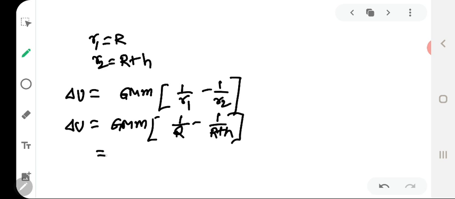So this can be written in a modified form as GMm by r, and inside we will get 1 minus r by r plus h.